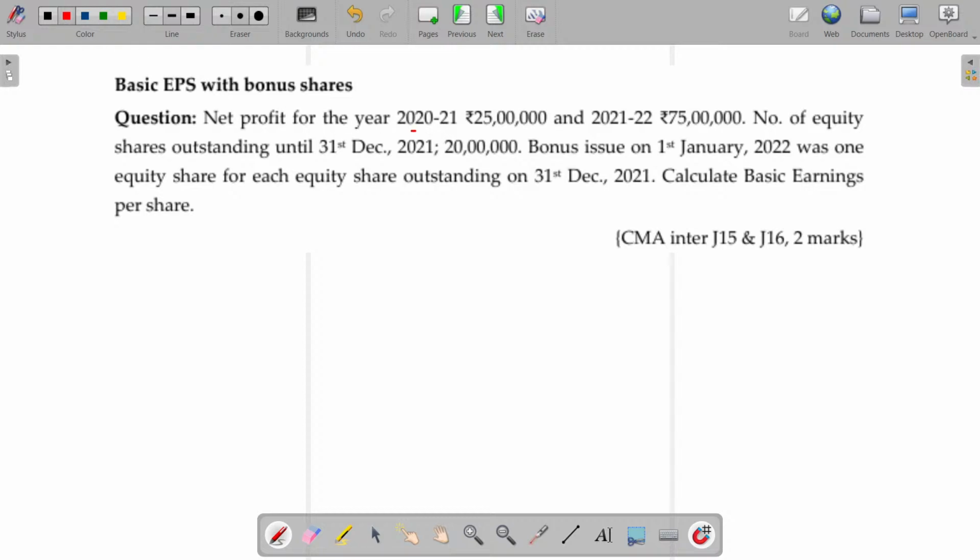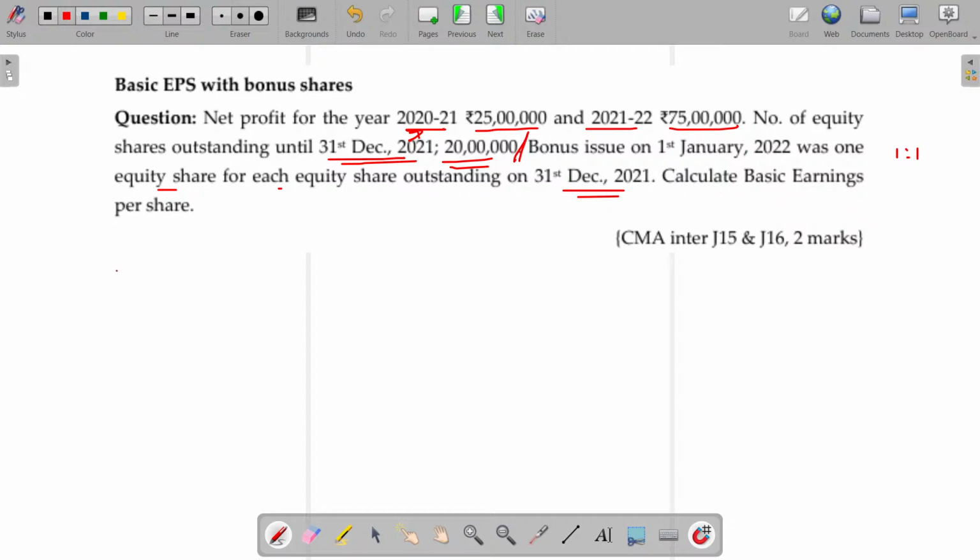Net profit for the year 2021 is 20 lakhs, and for 2021-22, 75 lakhs. Number of equity shares outstanding on 31st December 2021, the first year end, 20 lakhs. Bonus issue on 1st January 2022 was 1 share for each equity share outstanding on 31st December 2021. So 1:1 is the bonus share issue.